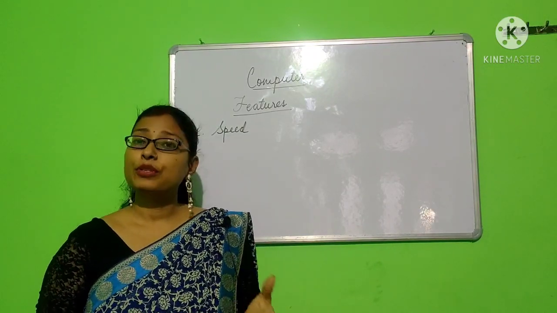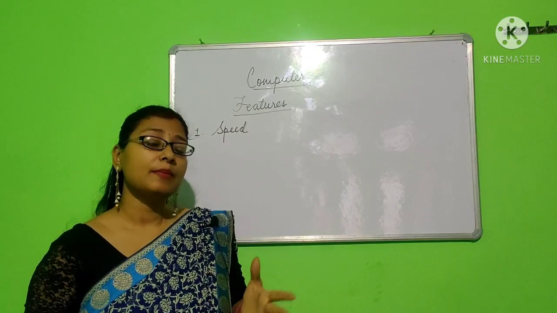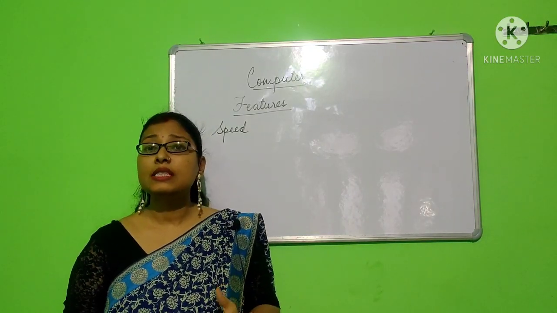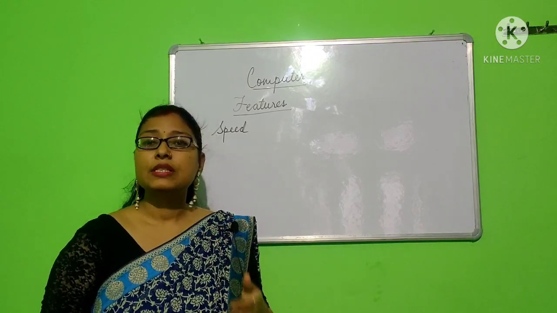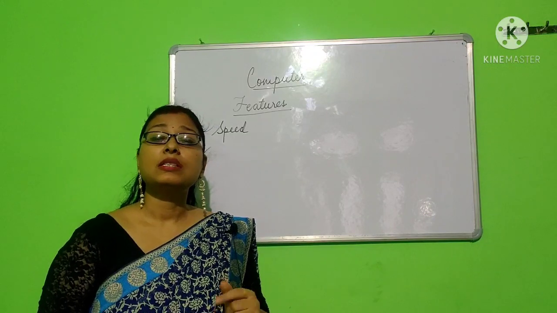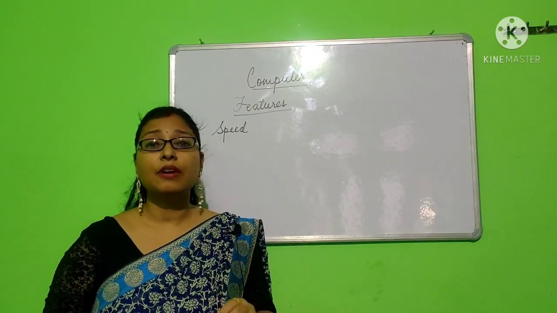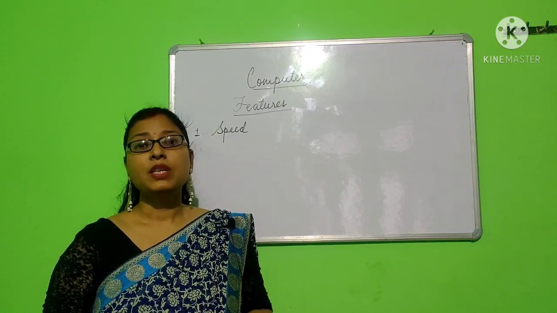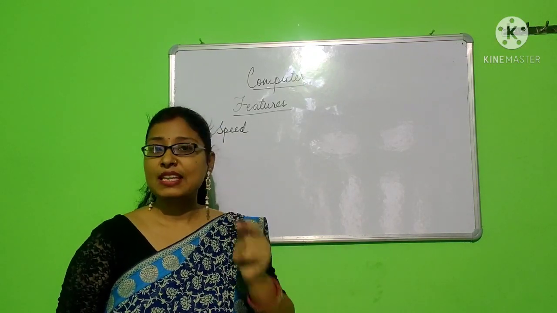It can process millions, thousands, millions and billions of instructions in a fraction of a second, depending on the type of computer that we are using and how powerful it is. It is that powerful and that capable. So it can perform the work just like this.